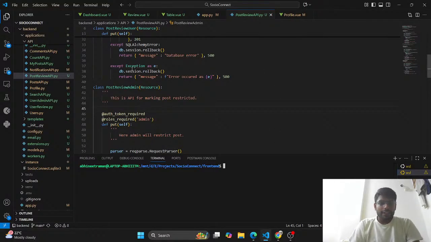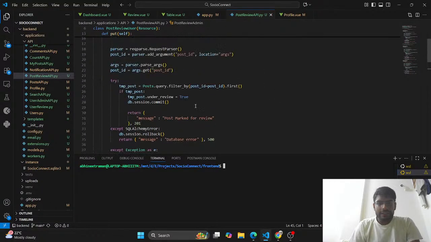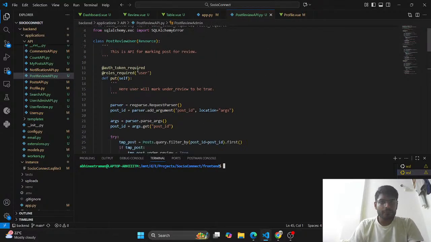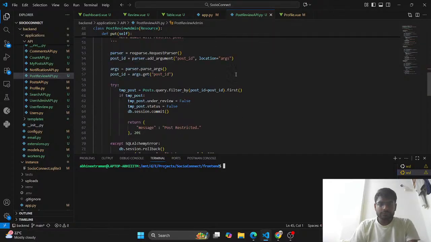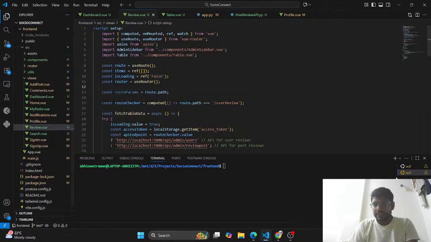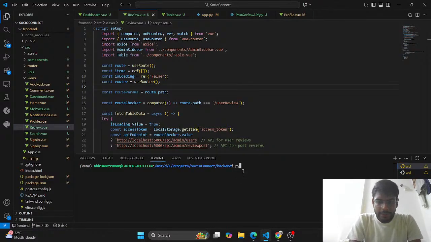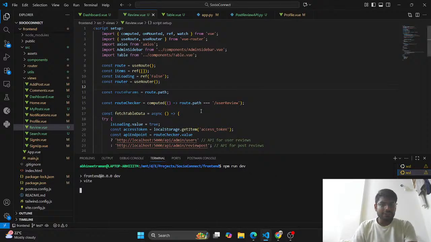In the code, you can see we are reading about post reviews. This is the backend code, and this is the front end code. Let me restart the server. npm run dev, and let's start the backend server as well, python app.py. Let me see if either one starts. I guess the front end will start first.